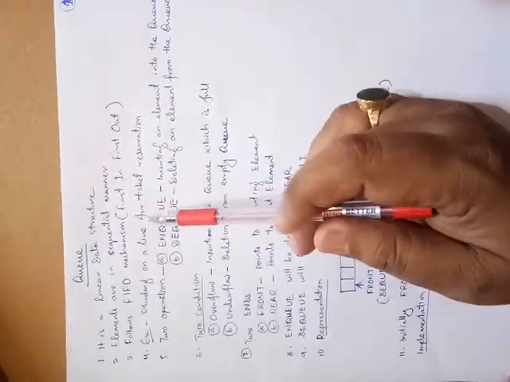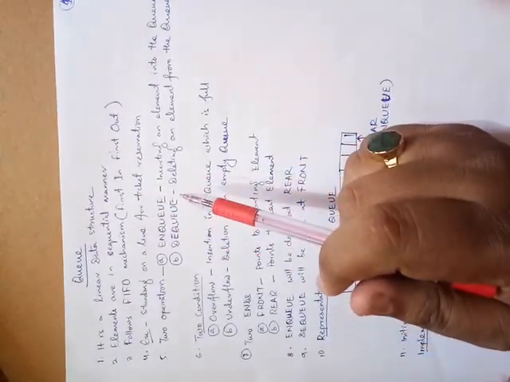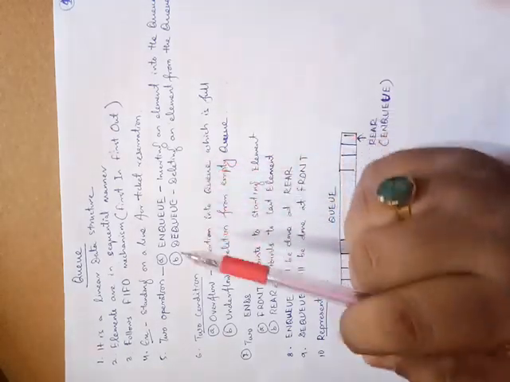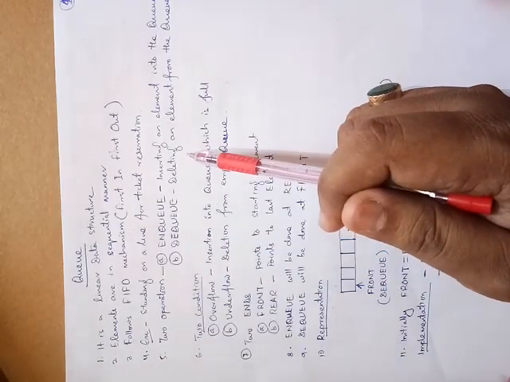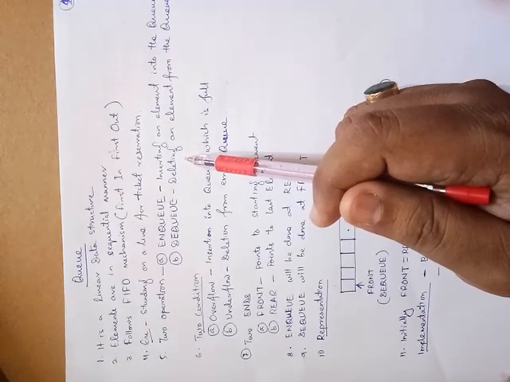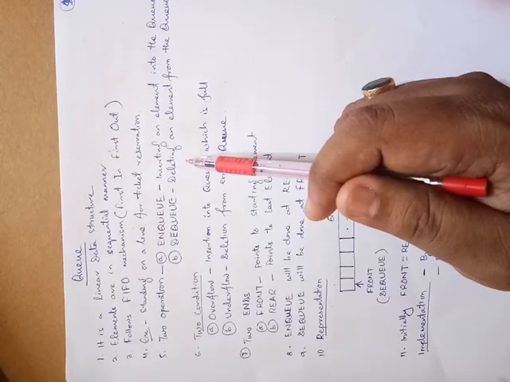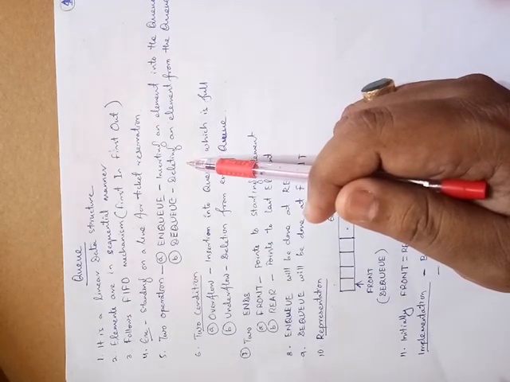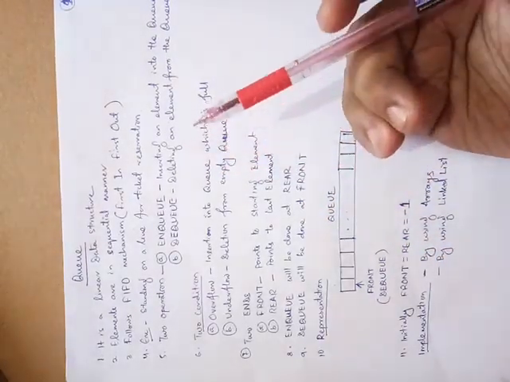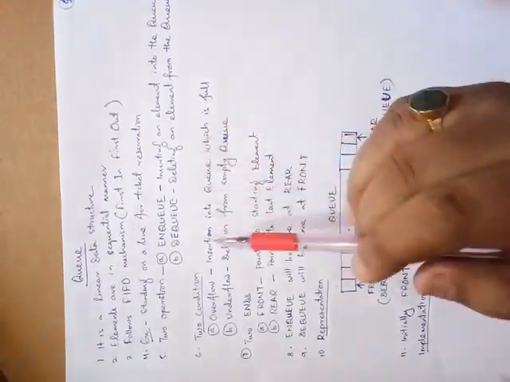We can define the queue like this. Queue is an ordered collection of homogeneous data elements. It is an ordered collection, and of homogeneous data elements. This means these are of similar type of data elements, where insertion and deletion operations take place at two extreme ends, two different ends. The two different ends are the front end and the rear end. We'll discuss that. Before that, you must know the mechanism.